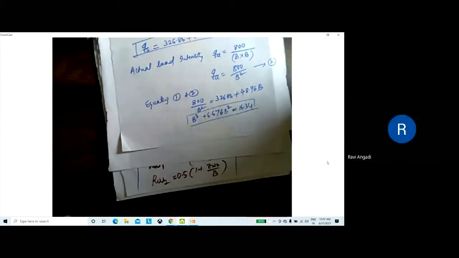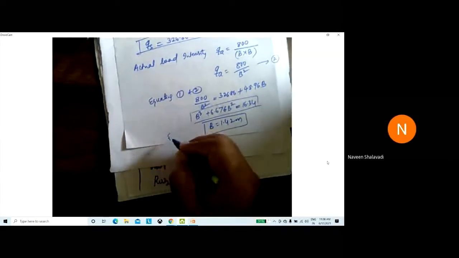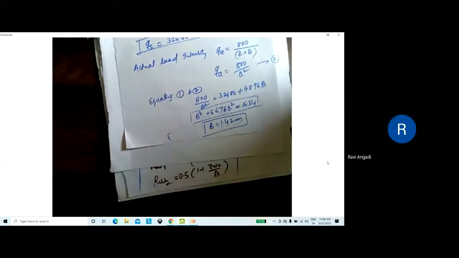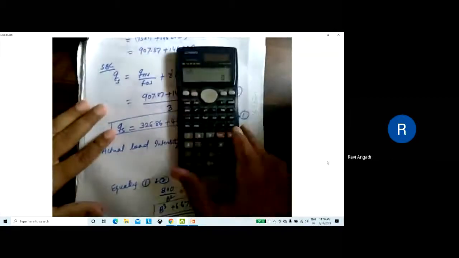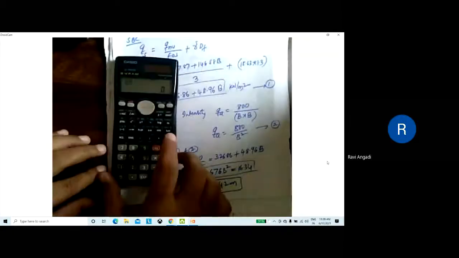Now tell me, it is a degree 3 equation. Third degree, sir. Yes. I got 1.70, sir. Is it 1.42? Have you got 1.42? Sir, I got 1.70, sir. See, look here, how to solve this one. You have a calculator, right? All are having calculators?